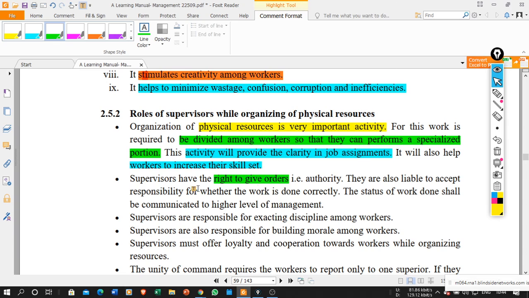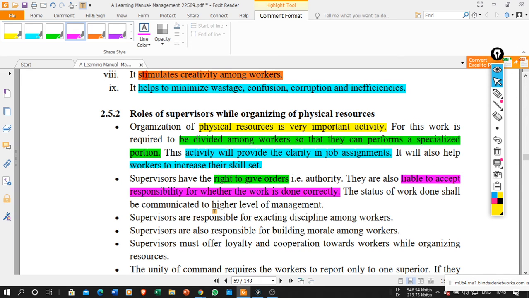They are also liable to accept responsibility for the work being done correctly. Definitely, as he has been given certain authority, his responsibility also comes with it. Whatever work is done by the worker, the workers are not responsible, the responsibility comes on the shoulder of the supervisor, because he has the authority. Authority and responsibility always go hand in hand. When you have authority you must have responsibility, and when you have responsibility you must have the authority.